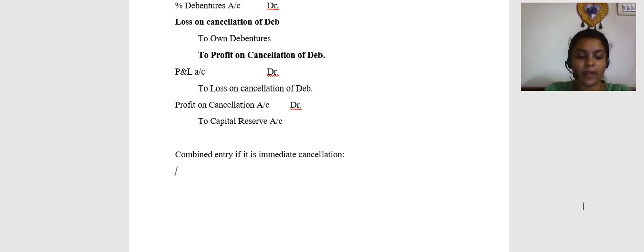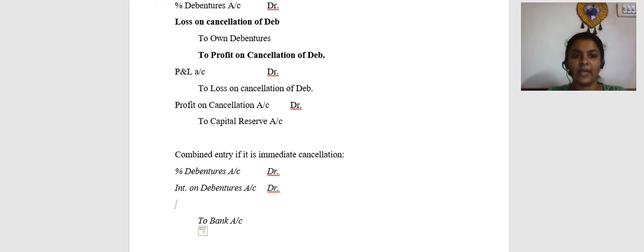So you will write percentage debentures account debit, and if there is an interest, then interest on debentures account debit, to bank account, and the remainder will be taken to profit or loss on cancellation.